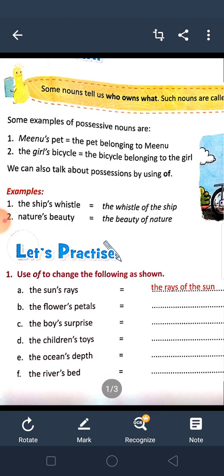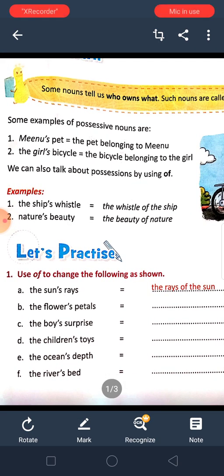Minu's pet means the pet belonging to Minu. The girl's bicycle, the bicycle belonging to the girl. We can also talk about possessions by using of. Like the ship's whistle, the whistle of the ship. Nature's beauty, the beauty of nature.